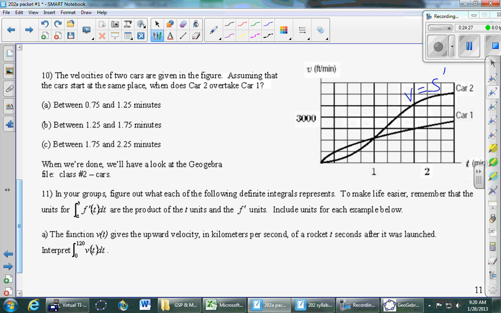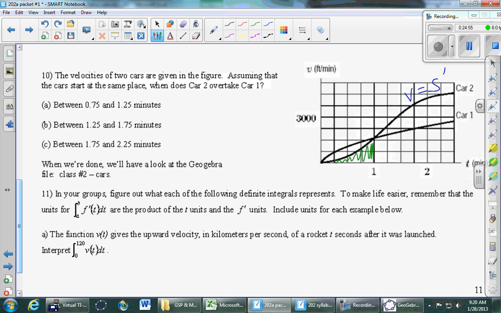So oftentimes, for some reason, physicists use S. I don't know why we can't use D, but I'll make Ted happy and use S for position. And so if I were to actually find the area in here, remember the fundamental theorem we just read, it said, well, you might already know. I mean, maybe you've seen this in physics enough. What does the area under a velocity curve represent? It's distance traveled, right? So maybe that's just something you've been doing for a long time in physics.